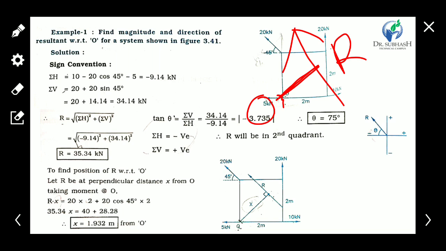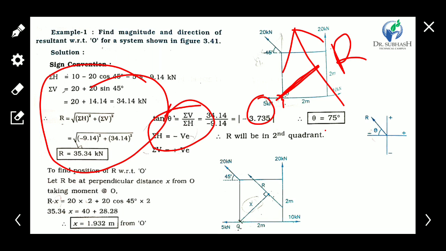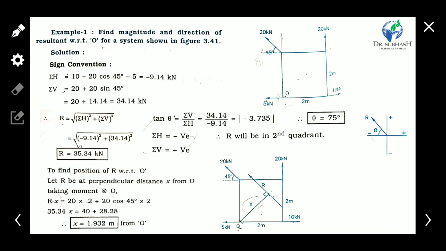In non-concurrent forces, the magnitude we find similarly to concurrent forces, but for direction we have to find two things: first the theta, and second the perpendicular distance from a specific reference point.